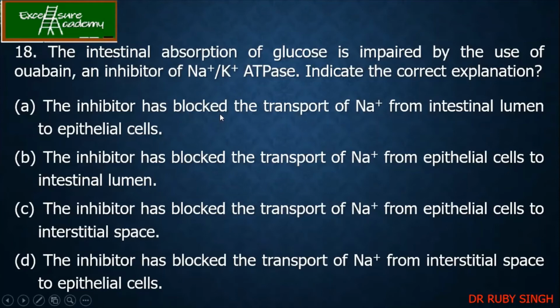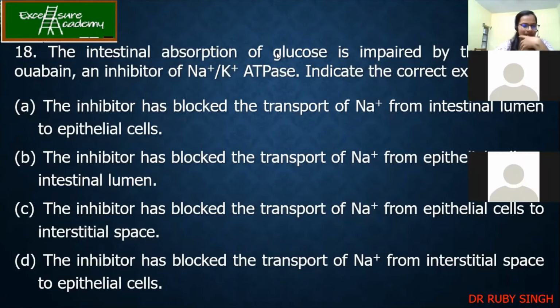One sec, something is wrong with the options. All options are the same. Did you see the options? All options are the same, I guess. There's something wrong with the options. One sec.